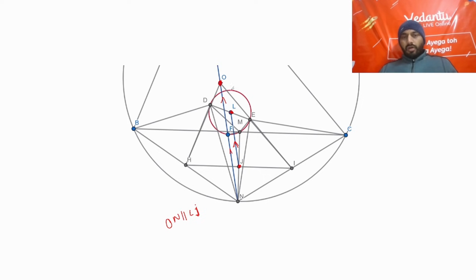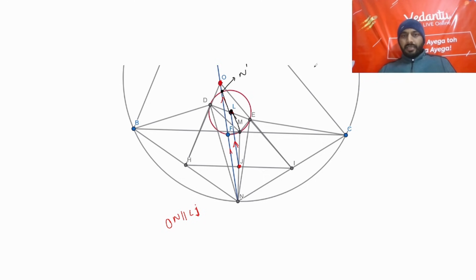So now how will this help us prove that, if you join this up to M, it is bisected by this point L. This point is N dash, let's say. So MN dash is bisected by L using this property.